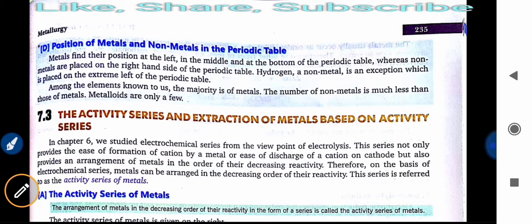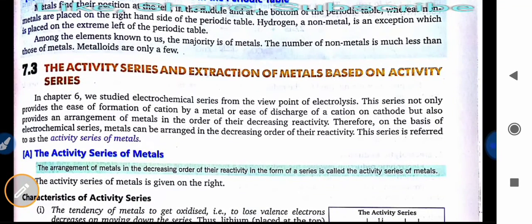Among the elements known to us, the majority are metals. The number of non-metals is much less than that of metals. Metalloids are only a few. Very few metalloids there are.